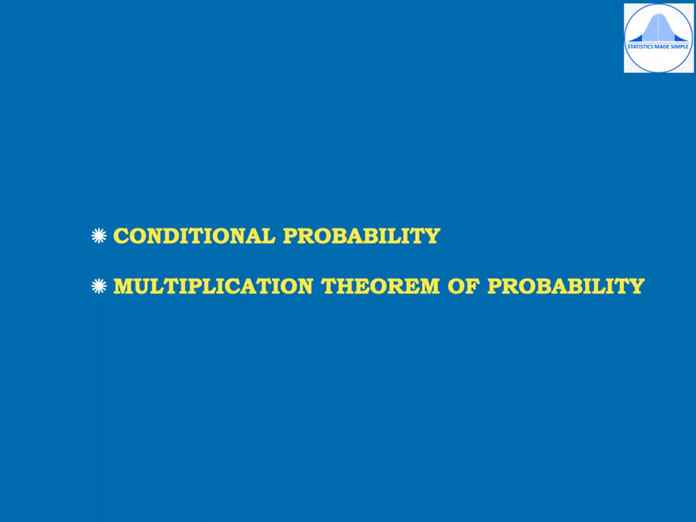The first type of probability which you have learned is the classical definition of probability. In this video, I'll explain the second type, which is the conditional probability, and we will also learn about the multiplication theorem of probability.